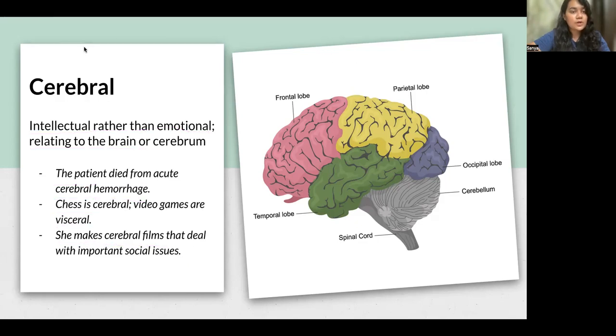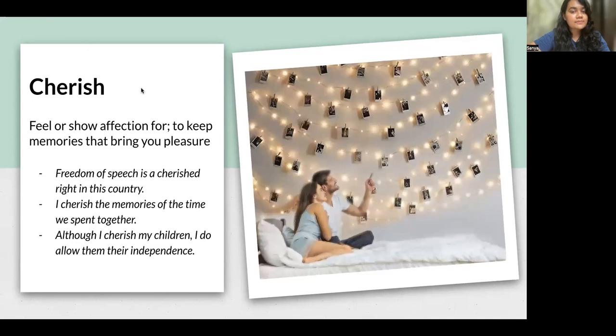Let's look at our next word. Cherish. Now this is a quite often used word. Cherish means to feel or show affection for someone, or to keep memories that bring you pleasure. Can you see this couple? They have their photographs on the wall, and they are just going through their memories.